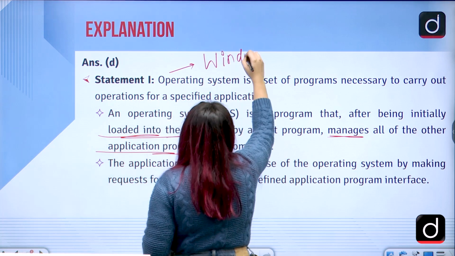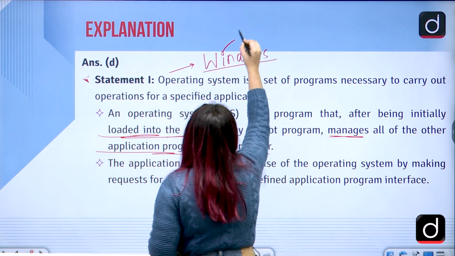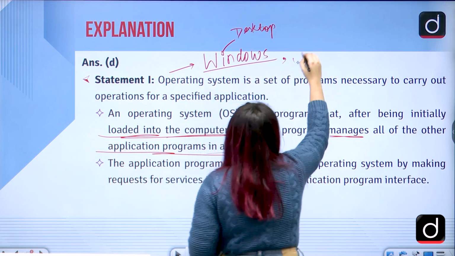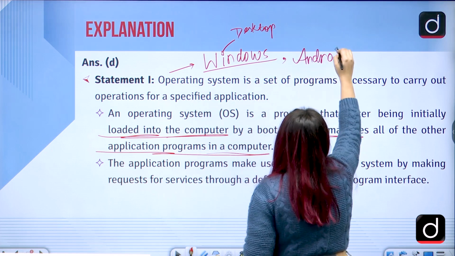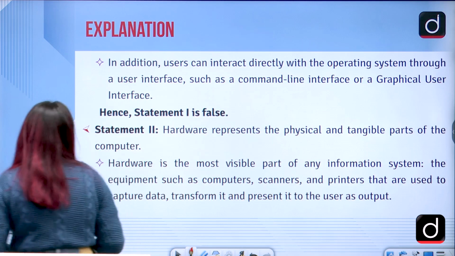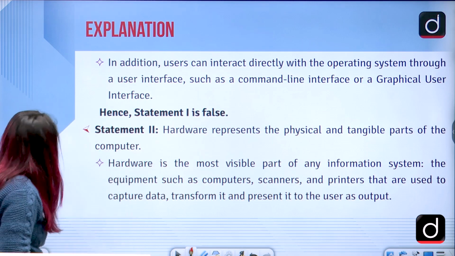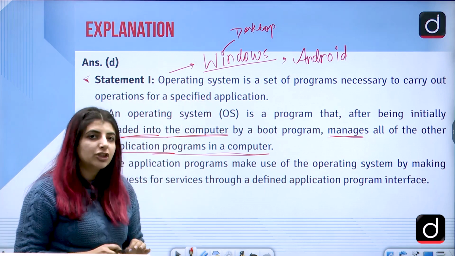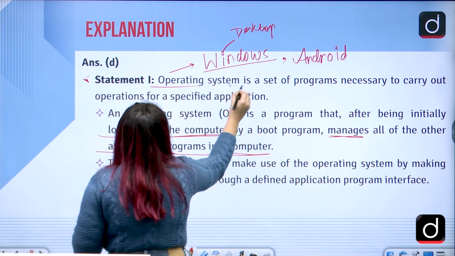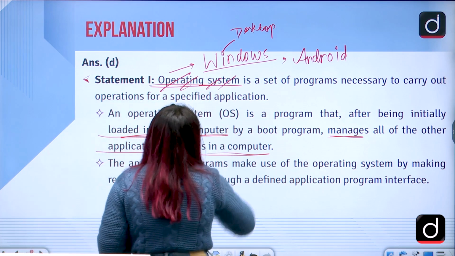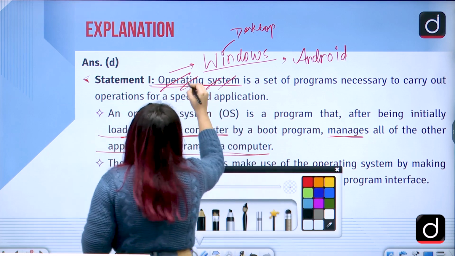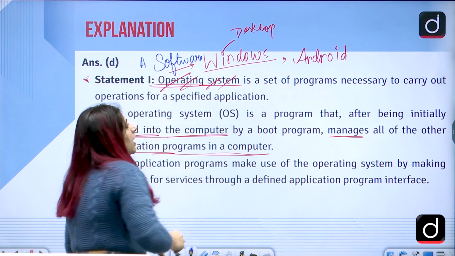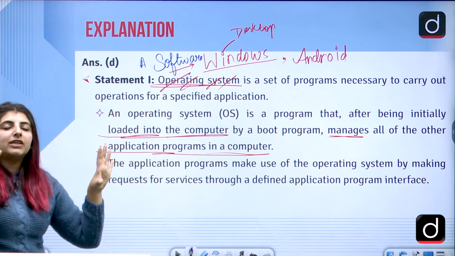So basically in an operating system, we can talk about the example of Windows, correct? If we talk about the desktop parts. On the other hand, if we talk about the phones part, we can say Android, correct? So this should have been here, instead of operating system: a set of programs necessary to carry out certain functions is known as software and not operating system. So here it should have been software. A software is a set of programs which is necessary to carry out operations for a specific application.